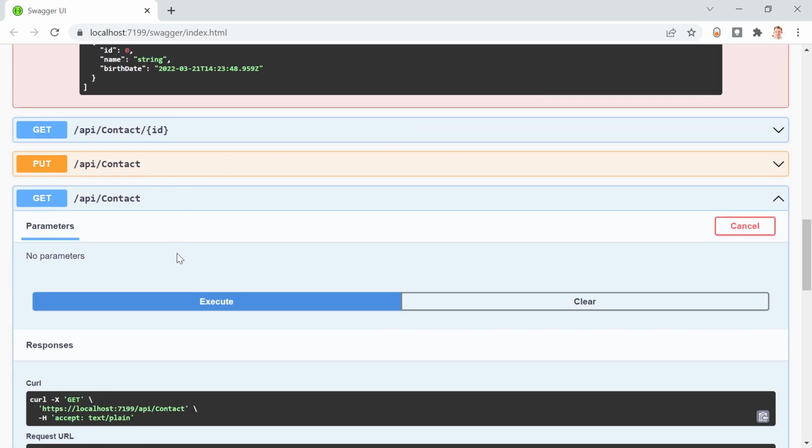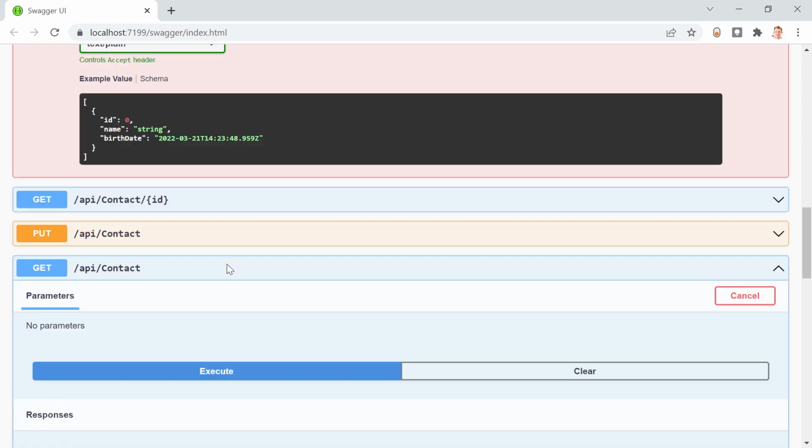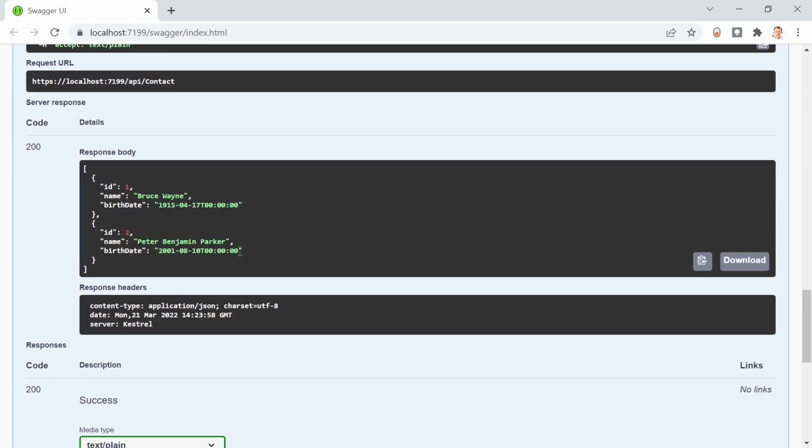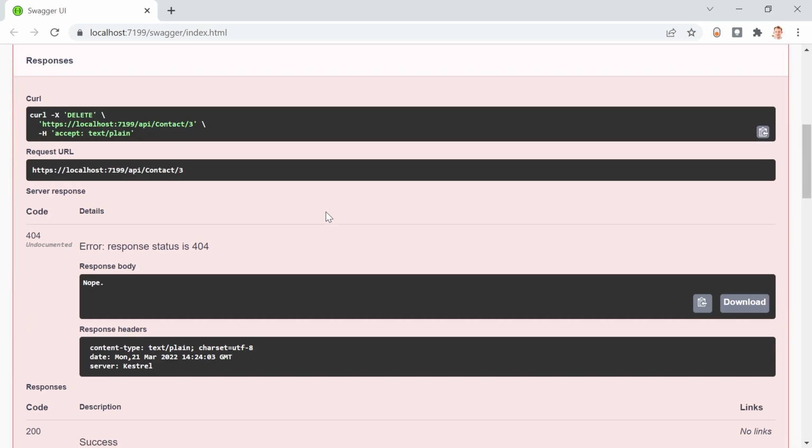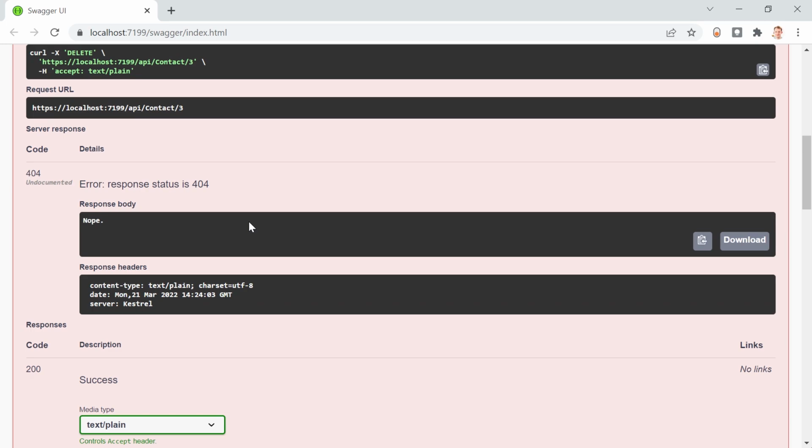And just double check. Hit execute here again. And we got only these two. And when we now try to delete it, nope, this is not working.